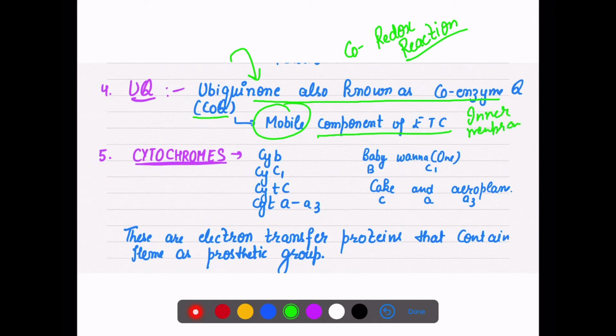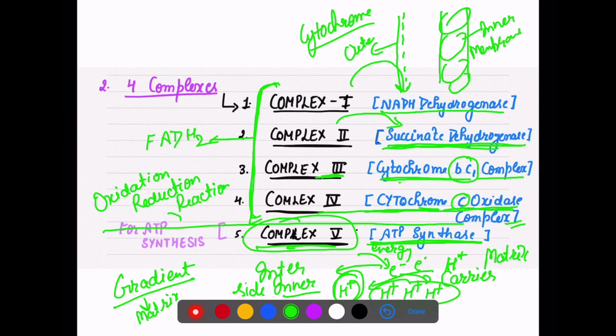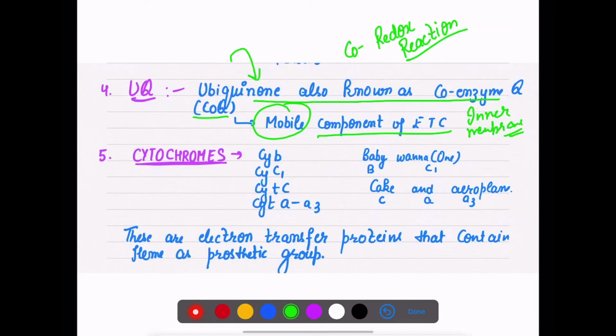Again, one more time I am going to repeat: first are the complexes, and then there are the electron carriers which pass electrons from one to another, like FMN will pass to the other, FeS is there, then UQ is there.